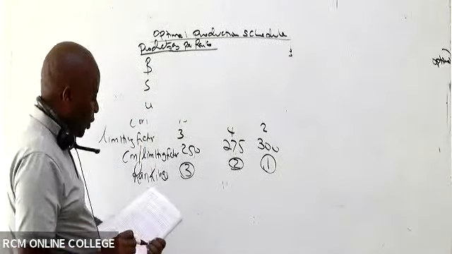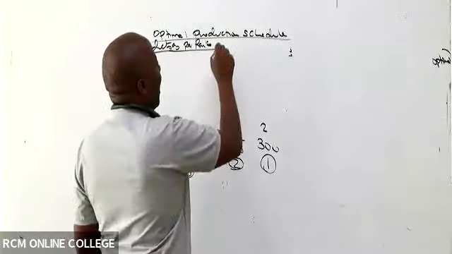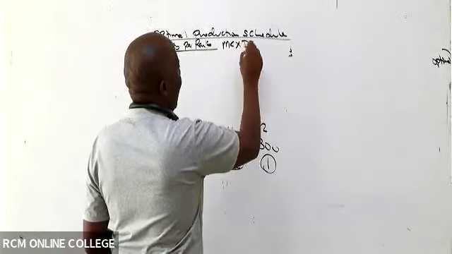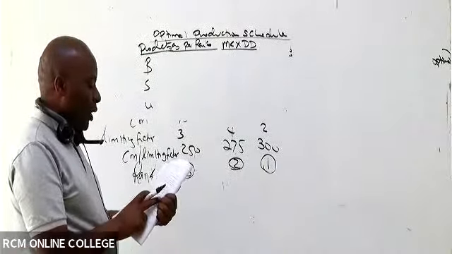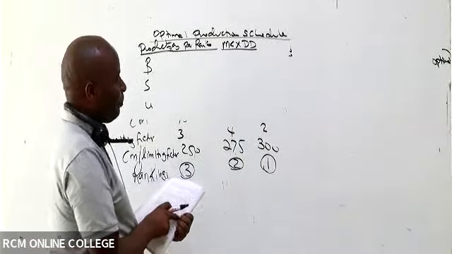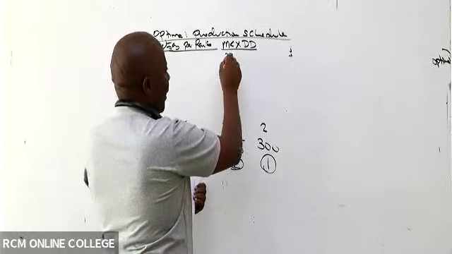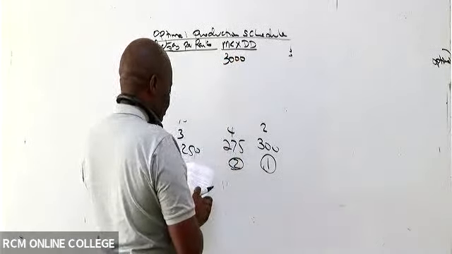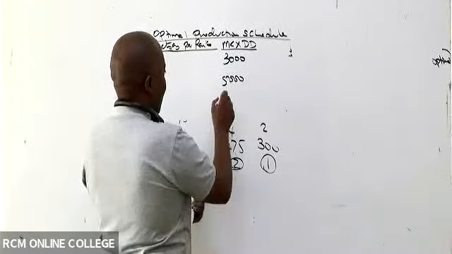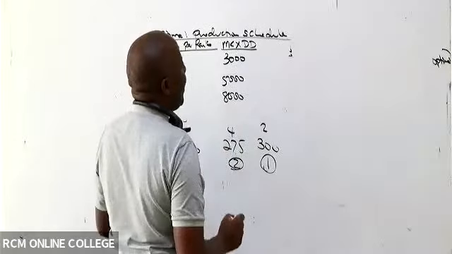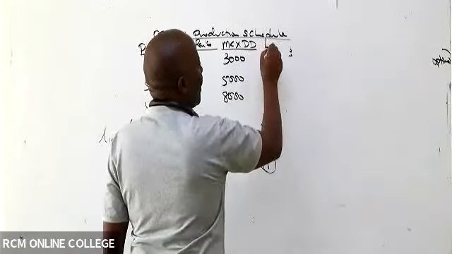So come and give us the external maximum demand. Maximum demand for B: are you able to see it is 3,000? S is 5,000. U is 8,000. So then come and give me the labor hours.